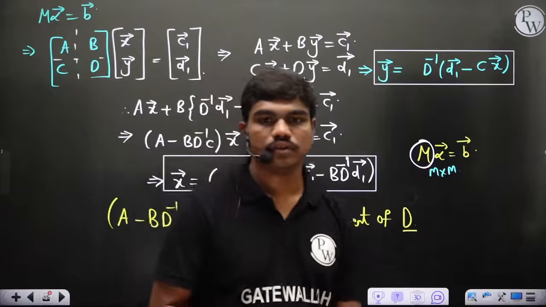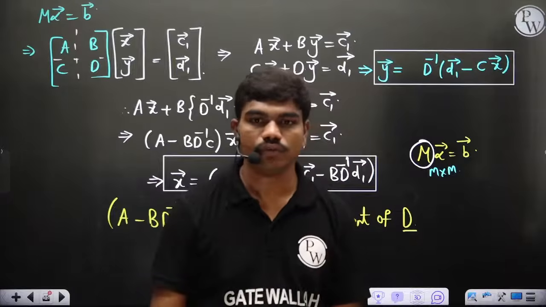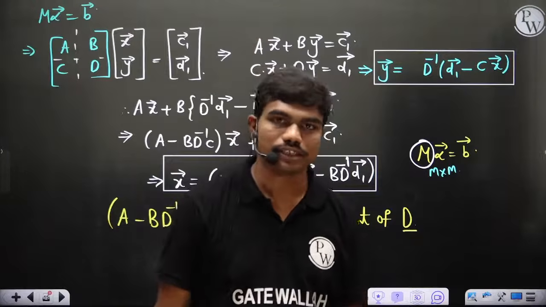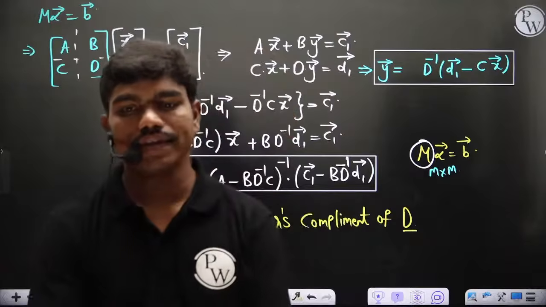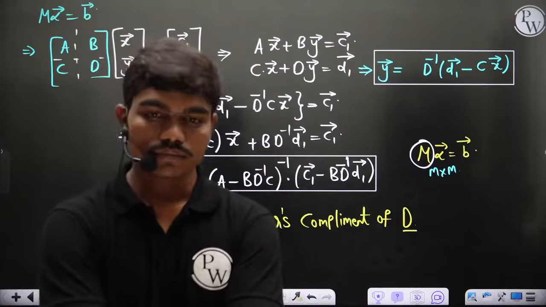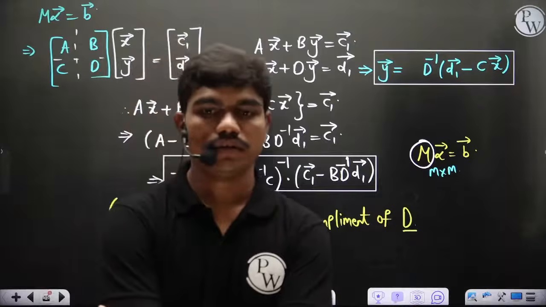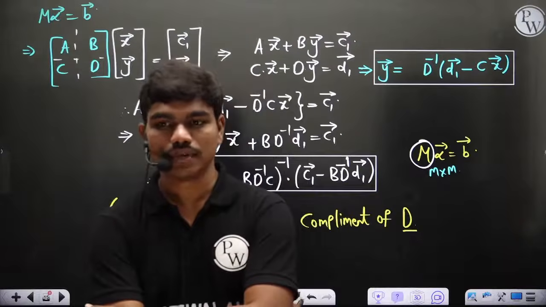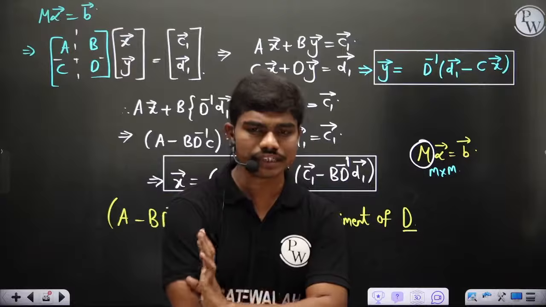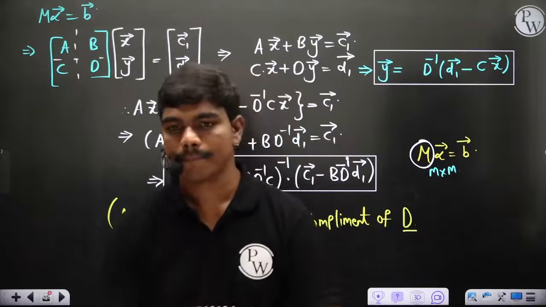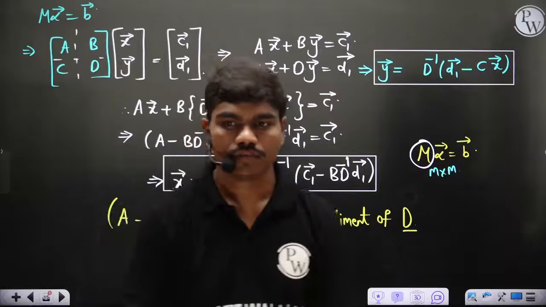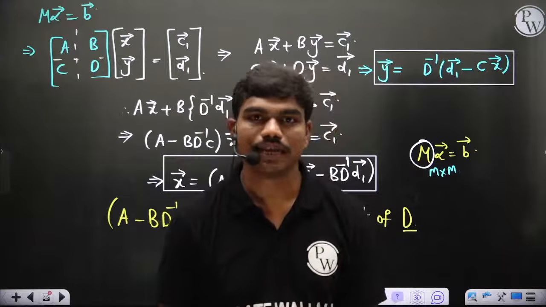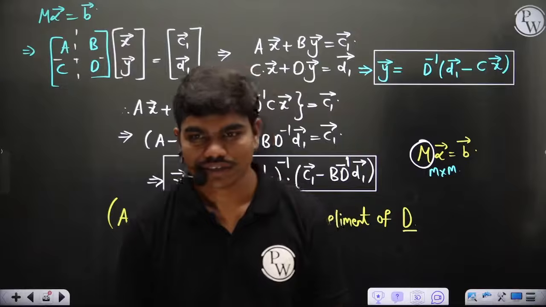Fine. So is this clear to each and every one of you, why we are dealing with all these partitioned matrices? Correct or wrong? Please type in the chat box. Is this clear to all of you? Please type in the chat box here. Are you understanding things or not?